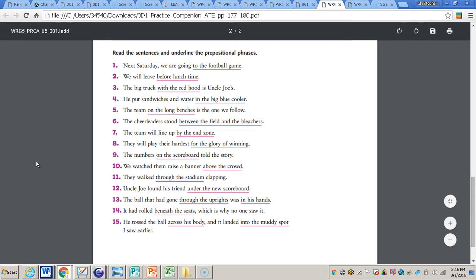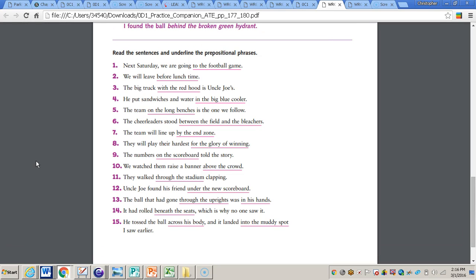Okay, so let's take a look at number 6, the prepositional phrase between the field and the bleachers. Number 7, by the end zone. Number 8, for the glory of winning. Number 9, on the scoreboard. Number 10, above the crowd. Number 11, through the stadium. Number 12, under the new scoreboard. Number 13 does have two prepositional phrases, through the uprights and also in his hands. Number 14, beneath the seats. And number 15, across his body, and then also into the muddy spot.